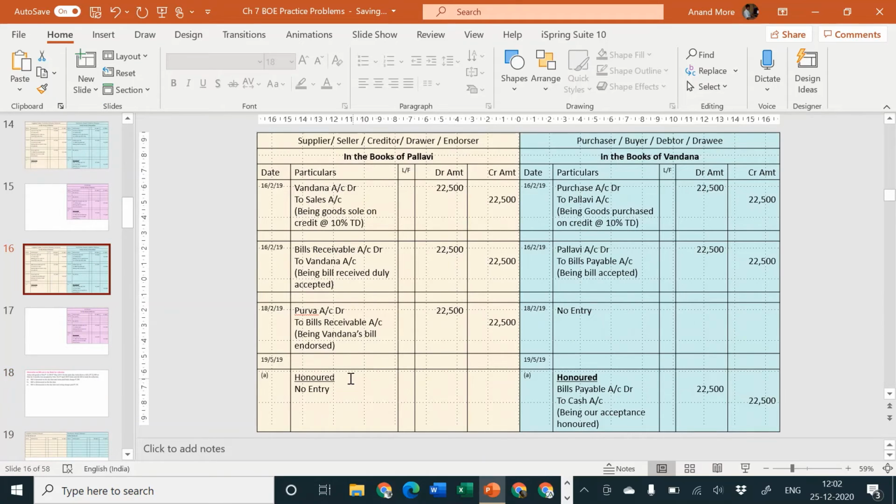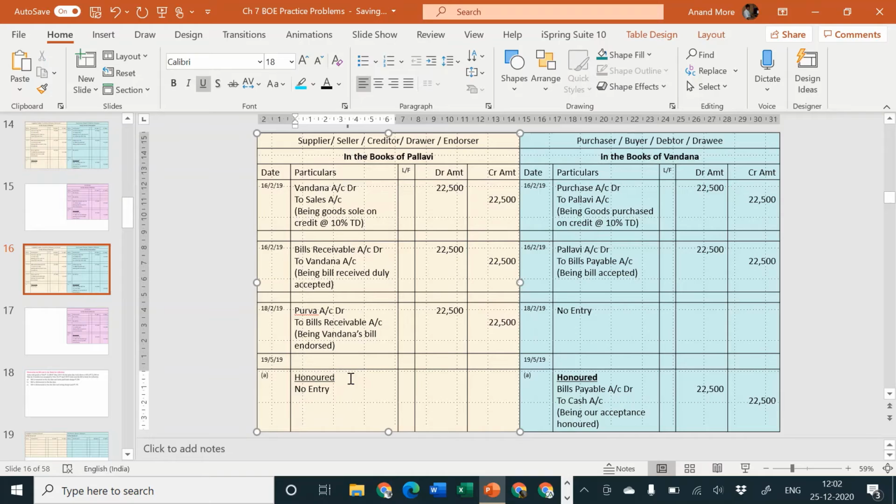So here I am going to consider now what if the bill is dishonored. Everything else is same. Only thing which is changing is instead of situation A, we are going to consider situation B. Okay, so what will happen?